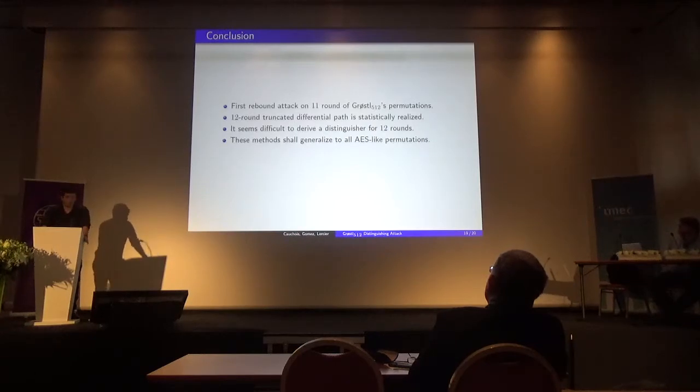It is statistically realized, although it seems difficult to derive a distinguisher for 12 rounds. It seems difficult to beat the complexity of the generic algorithm solving the limited birthday instantiation induced. But we think that this method shall generalize to all AES-like permutations.